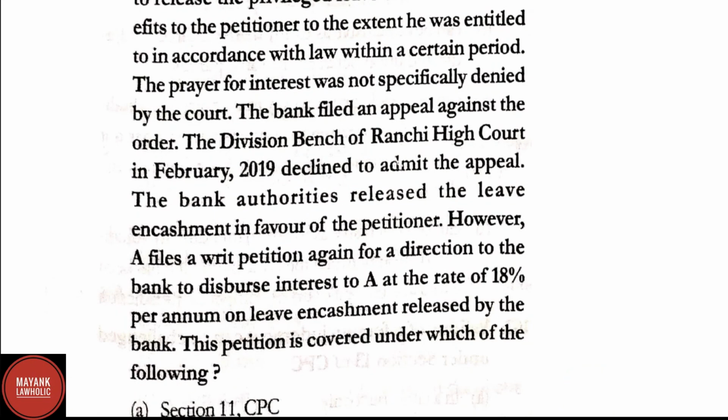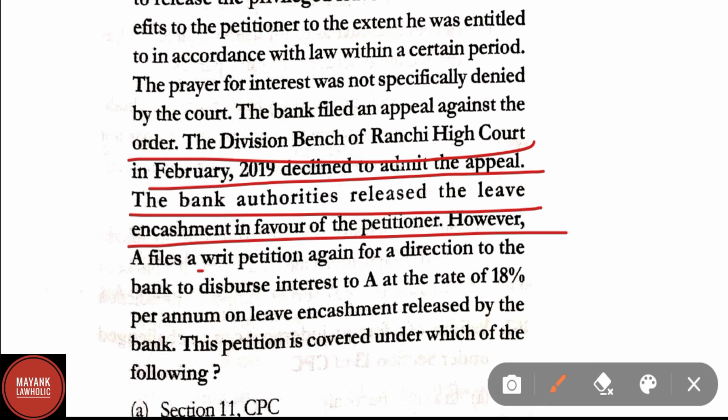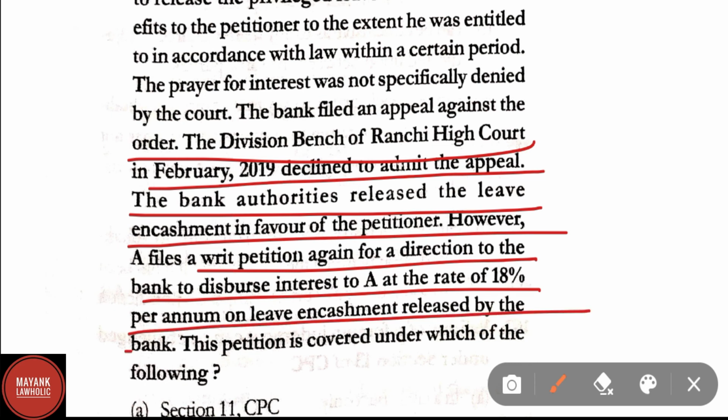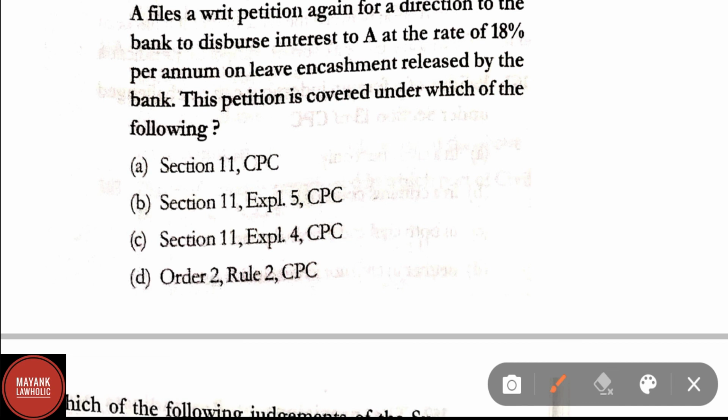The bank filed an appeal against the order. The division bench of Ranchi High Court in February 2019 declined to admit the appeal. The bank authorities released the leave encashment in favor of the petitioner. However, A files a writ petition again for the direction to the bank to disburse interest to A at the rate of 18% per annum on leave encashment released by the bank. This petition is covered under which of the following? Option A, Section 11 CPC. Option B, Section 11 Explanation 5 CPC. Option C, Section 11 Explanation 4 of CPC, and option D, Order 2 Rule 2 of CPC. In question number 145, correct answer is option B, that is Section 11 Explanation 5 of CPC.